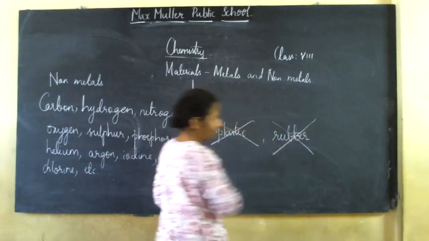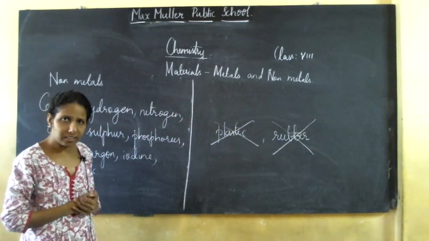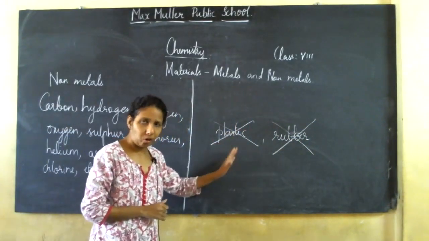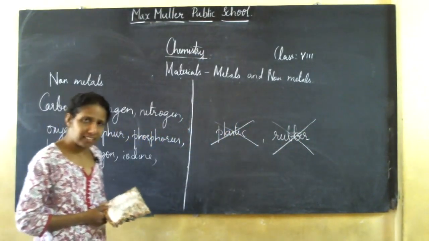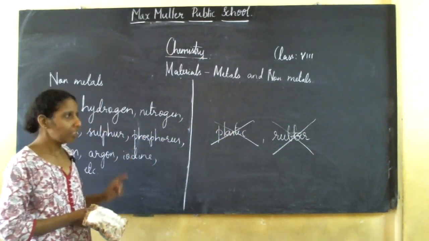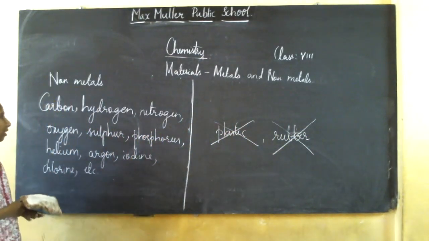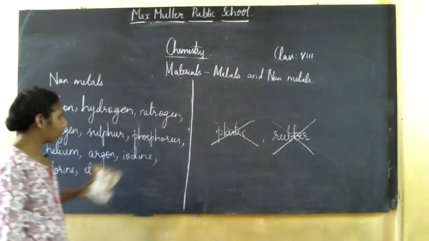It is not an example of a non-metal. Please don't give examples like plastic and rubber for non-metals. The examples are carbon, hydrogen, nitrogen, oxygen, sulfur, phosphorus, helium, argon, iodine, chlorine, etc.